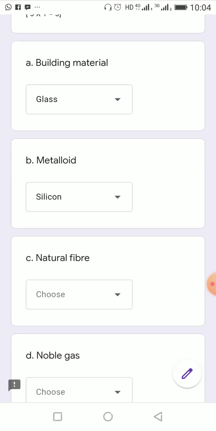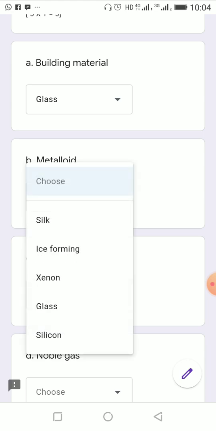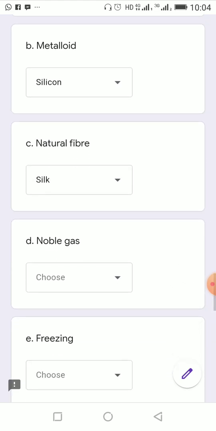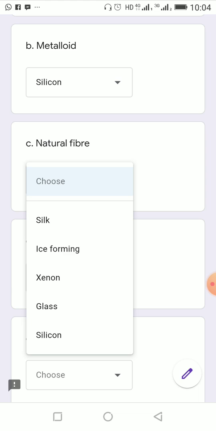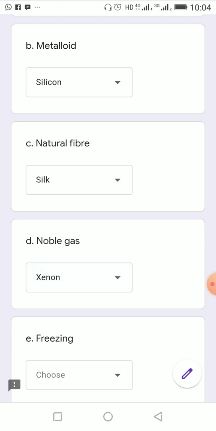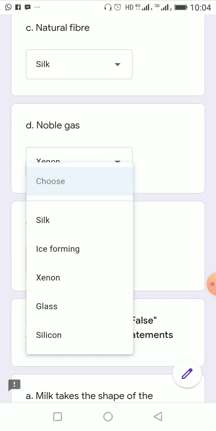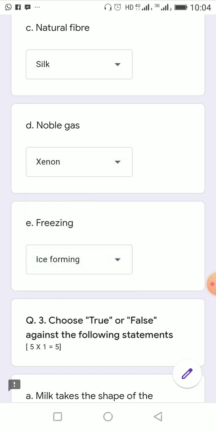Natural fiber: silk is a natural fiber. Silk, cotton, wool, these are natural fibers. And noble gas. We know helium, neon, argon, krypton, xenon, and radon. So xenon is one of the noble gases. Freezing will match with ice forming. Ice forming is a kind of freezing. When we get ice from water, this process is called freezing.